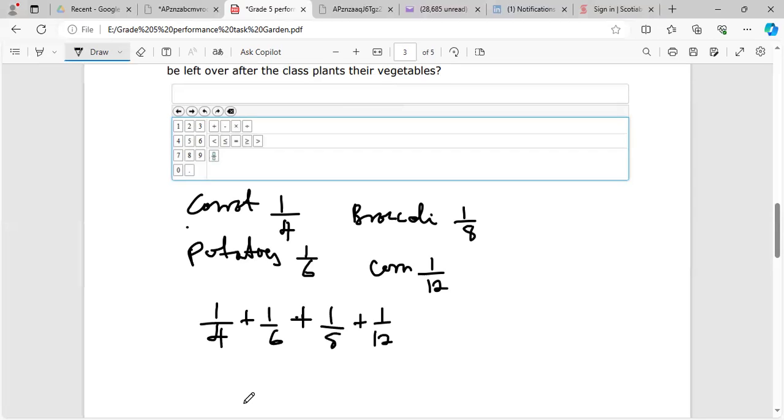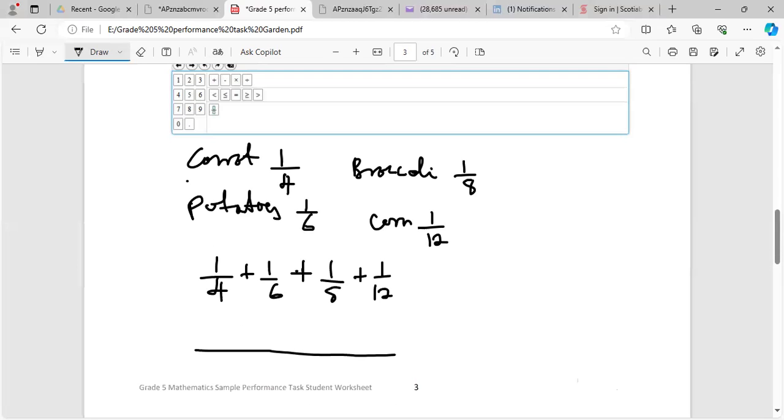So all we have to do now, guys, once it's adding and subtracting fractions, if they are not the same denominator, we have to find the common denominator, normally the lowest. The lowest number that 4, 6, 8, and 12 can go into is actually 24.